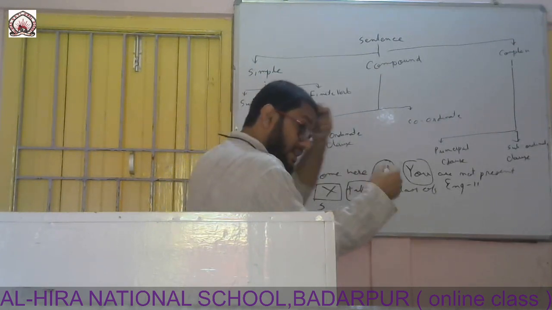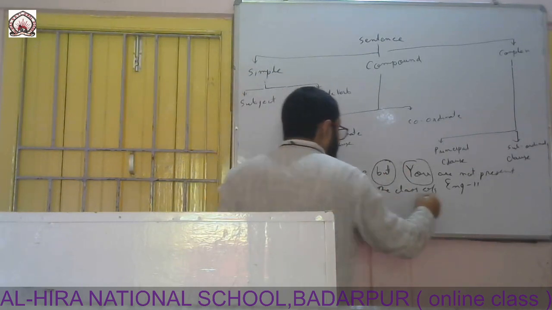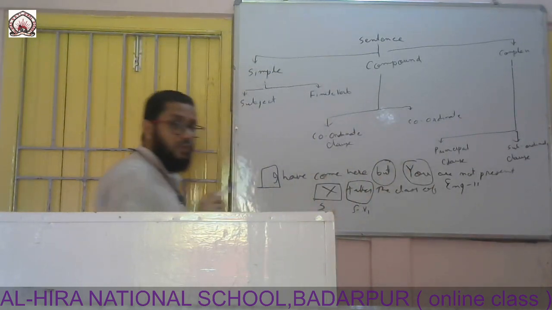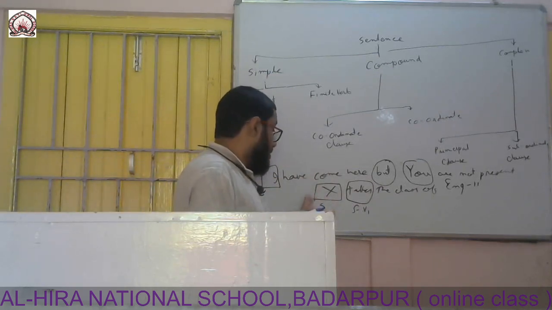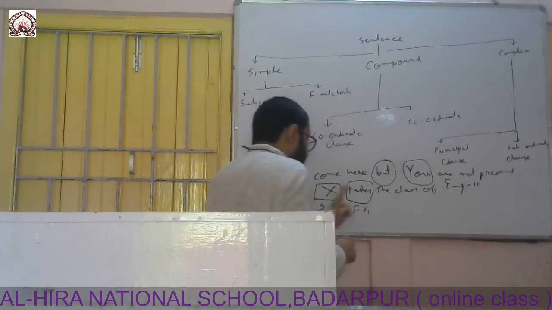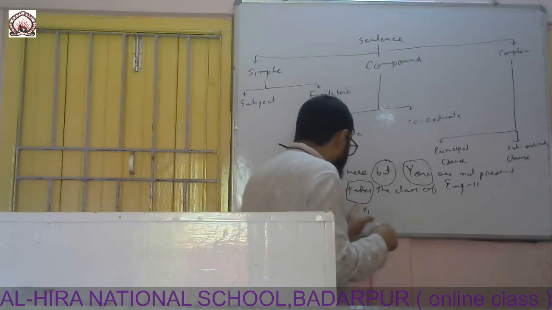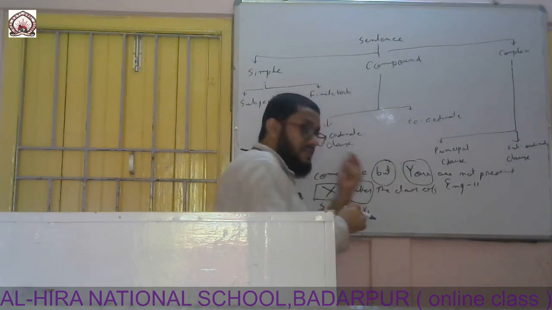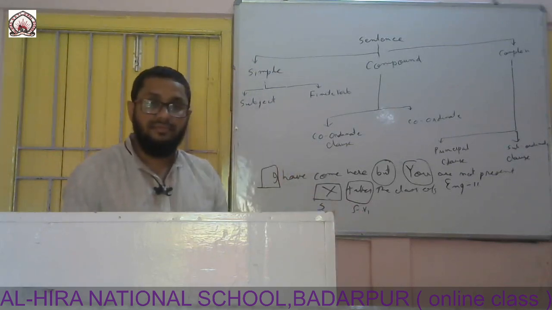We are talking about X. So this is the subject, this is the finite verb: takes the class of English 2. We can see on the board. How many subjects are there? Here only one subject, X. How many finite verbs are there? Only one finite verb. That means one finite verb, one subject. The sentence is a simple sentence. That is very simple.